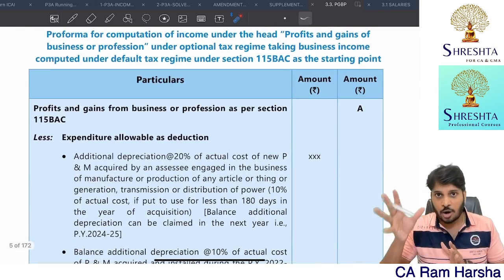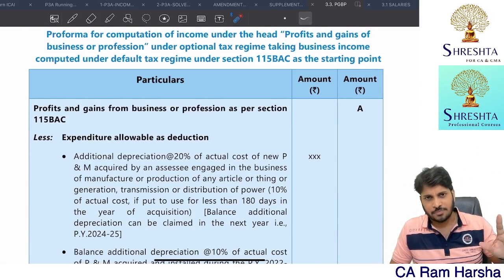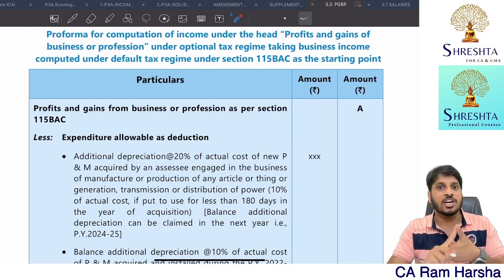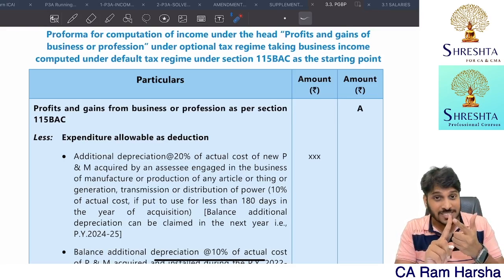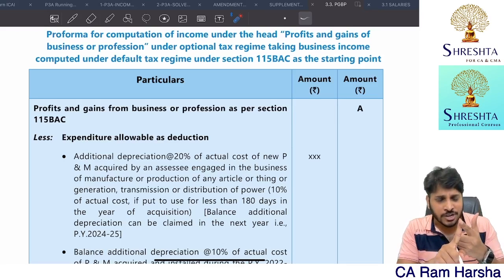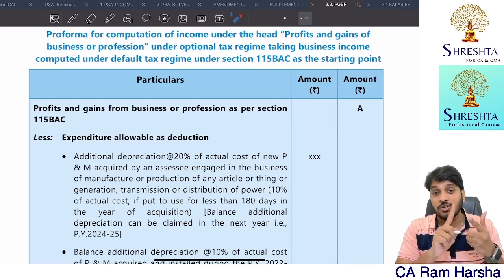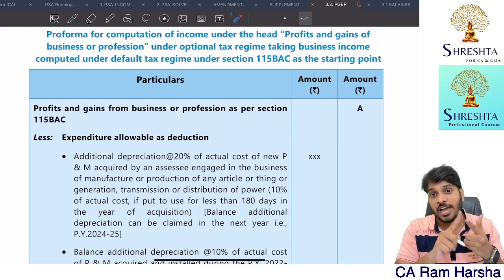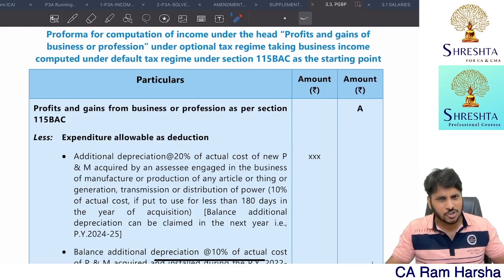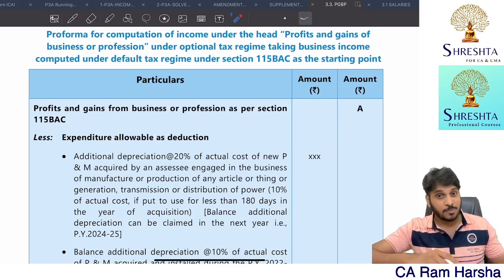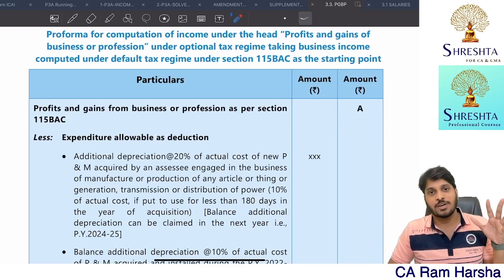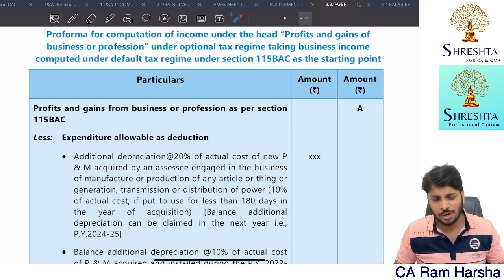Sometimes in the exam, they'll give you a problem under PGBP. They'll give you all the deductions. You compute income from PGBP, taking all the incomes minus all the deductions except additional depreciation, except contributions for scientific research association, contribution to social association, contribution to an Indian company involved in scientific research, contribution to national laboratory, IIT, all that. 35 subsection 1, 2, 2A, 3, 35 subsection 2AA. These deductions you will not get. And 35AD benefit you will not get. Getting it? Except this, all other deductions you can claim, right? Expenditure on family planning, expenditure on interest on borrowed loan, 36 all deductions, 37 all deductions, 35 preliminary expenditure deduction, all that you can claim. No restriction at all. Yes or no?